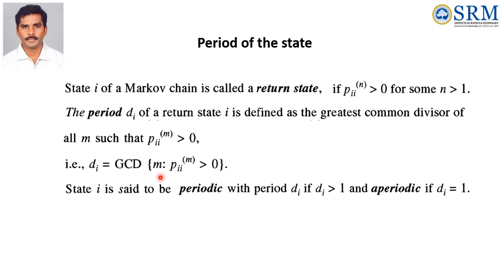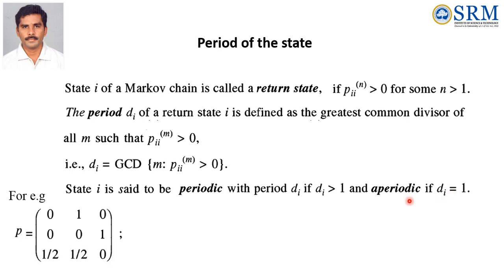State i is said to be periodic with period di if di is greater than 1, and aperiodic otherwise. So the state i is called periodic if the period of the state is greater than 1, and the state i is aperiodic if the period is 1.